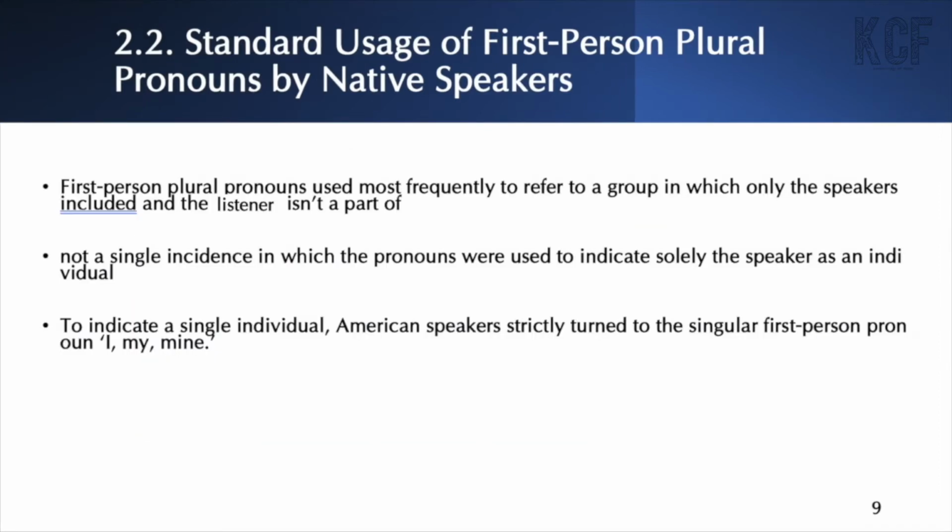While the first person plural pronouns were most frequently used to refer to a group in which only the speaker is included and the listener isn't a part of, there was not a single instance in which the pronouns were used to indicate solely the speaker as an individual. To indicate a single individual, American speakers strictly turned to the singular first-person pronoun I, my, mine.